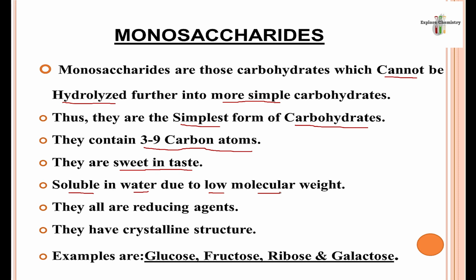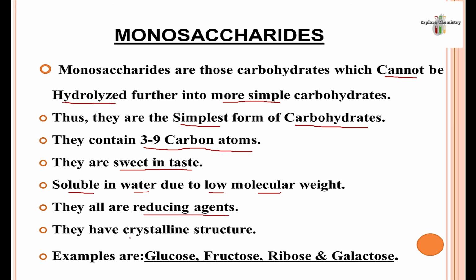Due to fewer bonds and low molecular mass, they are soluble in water. And they are all reducing agents, meaning they can reduce another substance by providing electrons, by providing hydrogen, or by taking its oxygen.